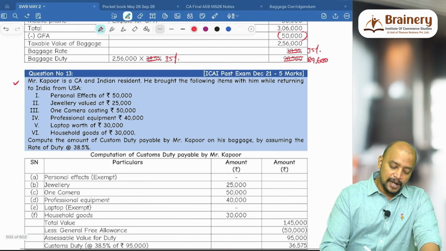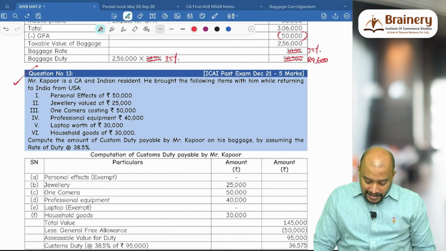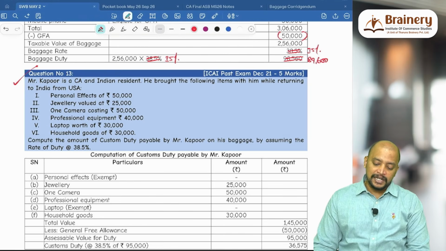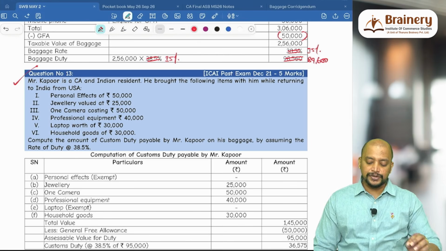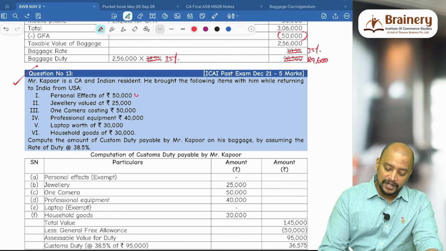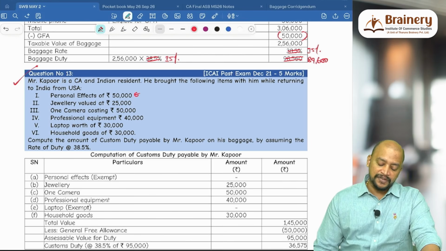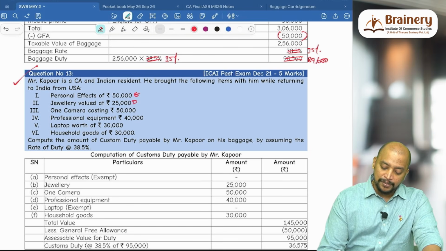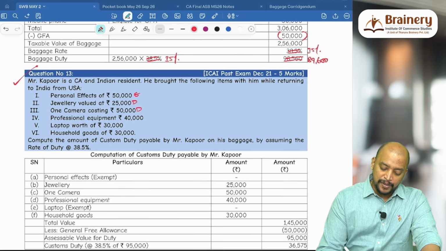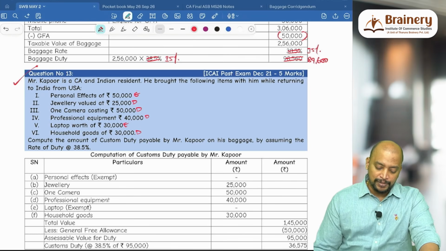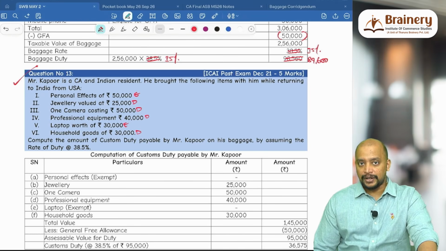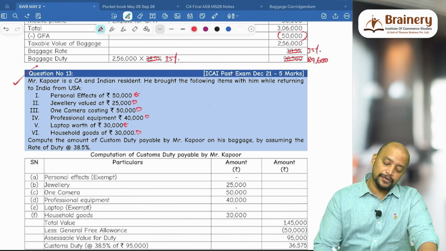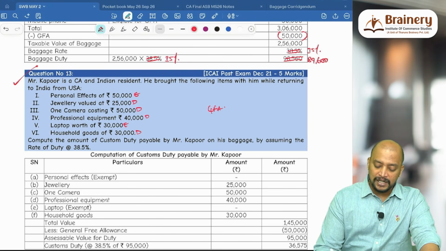Next, Mr. Kapoor, a chartered accountant, an Indian resident, brought the following items with him while returning to India from USA. Personal effects of 50,000 will be exempted. Jewelry valued at 25,000 will be dutiable. One camera dutiable. Professional equipment dutiable. Laptop will be exempted. Household goods will be dutiable. And we don't know for how much time he stayed abroad. As we don't know, therefore GFA alone will be available in this case.